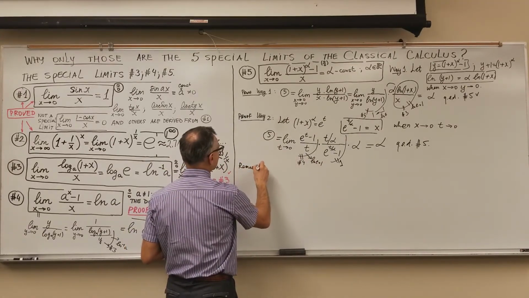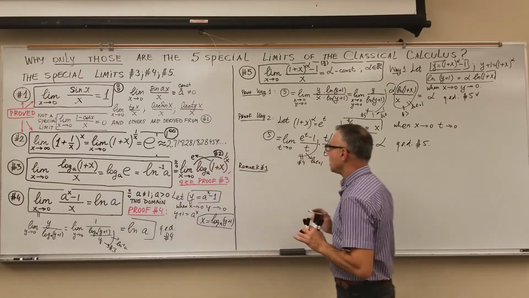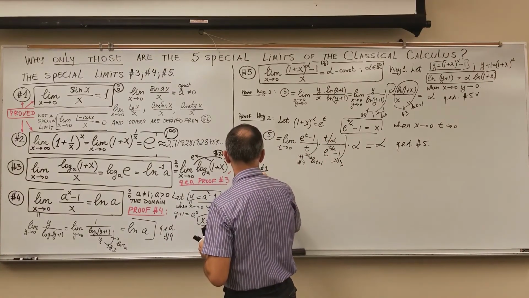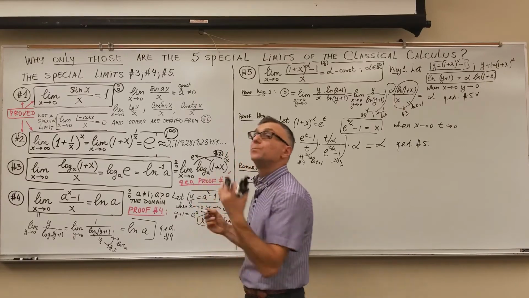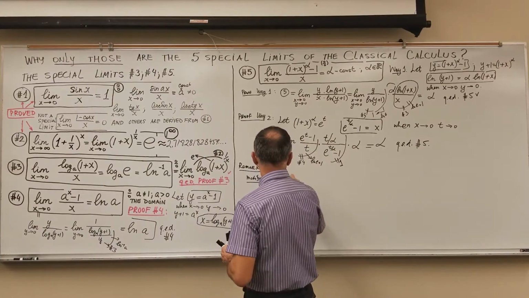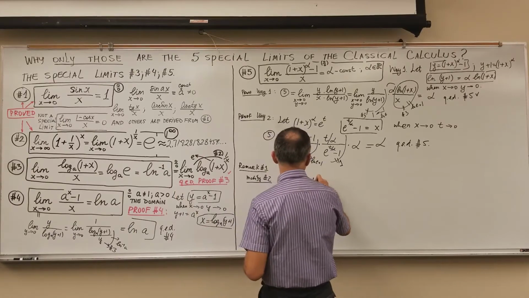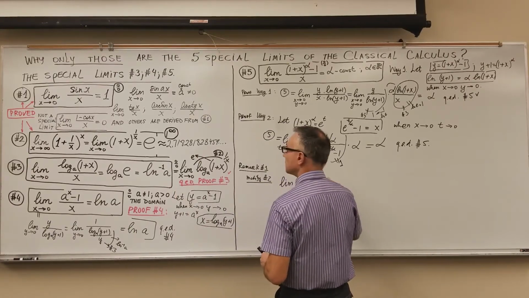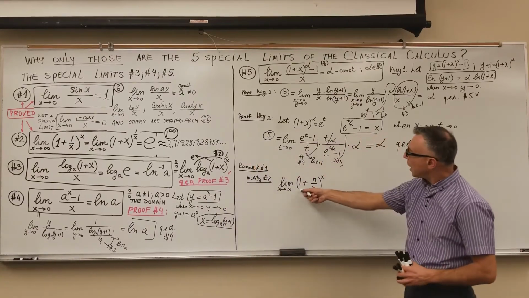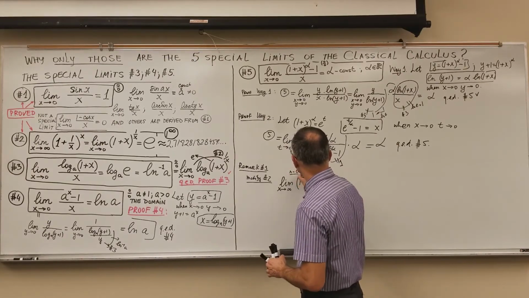Let's say remark number 1. Some slight and important modification of the limit number 2. So, the limit of (1 plus n over x) to the power x, as x goes to infinity. You can see it's 1 plus infinitesimal, so the base is 1. n is a constant. n is a fixed constant.